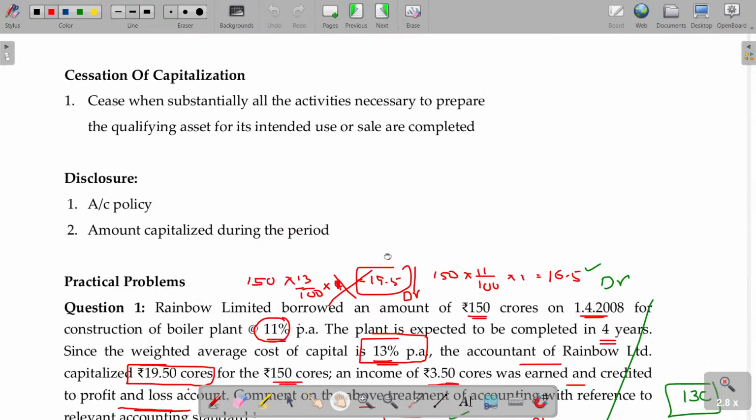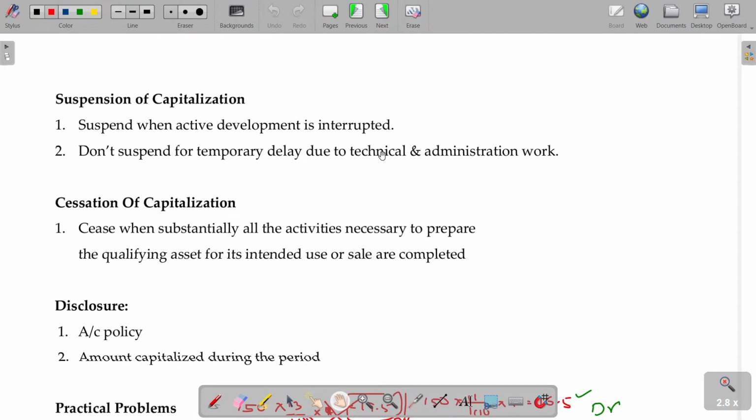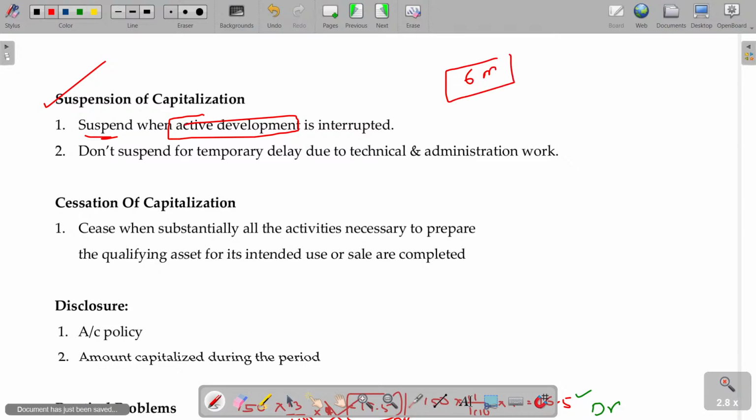Now, suspension of capitalization. Suspend when active development is interrupted. In a 4 year construction period, for 6 months, due to some abnormal reason like strike, lockout, or any accident in the factory, construction got totally disrupted. During that period any interest you pay cannot be capitalized. Suspend that and again resume once the operation is resumed.